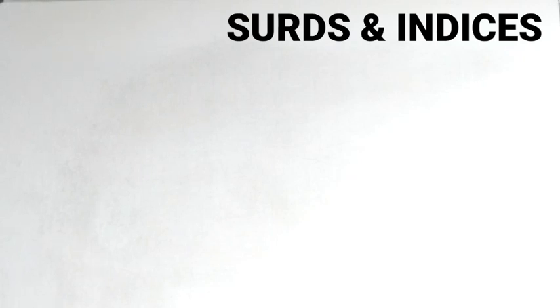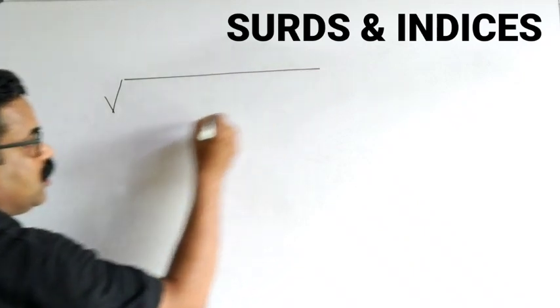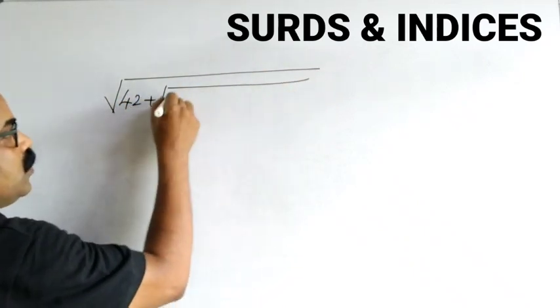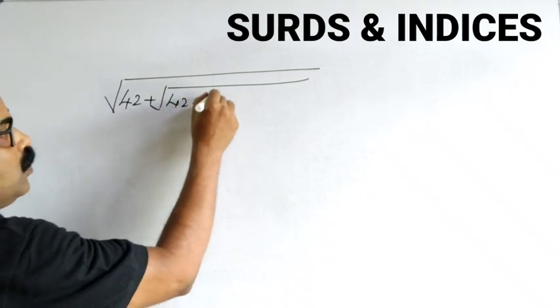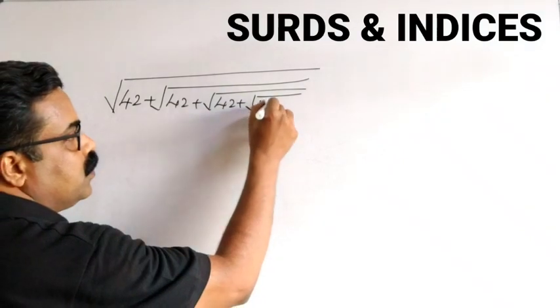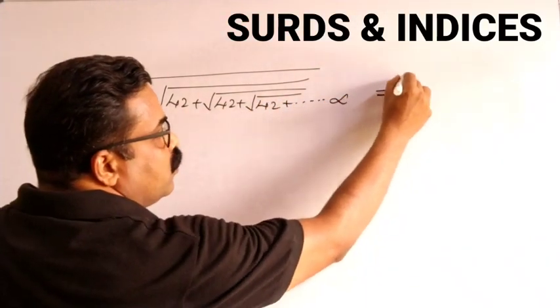Next type of questions, generally this type of questions are asked in your exam. Root 42 plus root 42 plus root 42 plus root 42 plus up to infinity is equal to what?